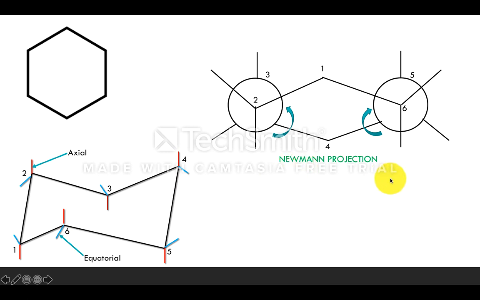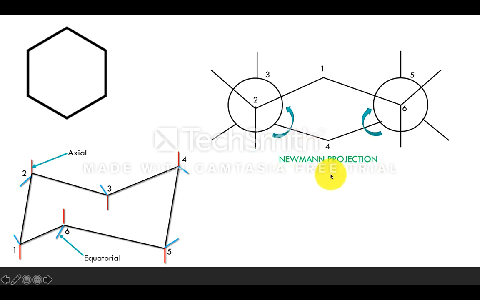Now what is meant by Newman projection? It contains both the front carbon and also the rear carbon. What are the front carbons here? 2nd and 6. What are the rear carbons here? 3 and 5. So this front carbon is attached to 2 hydrogens as well as 1 CH2 group. This CH2 group is present above the plane. And next, the rear carbons are attached to the other CH2 group, which is present below the plane.